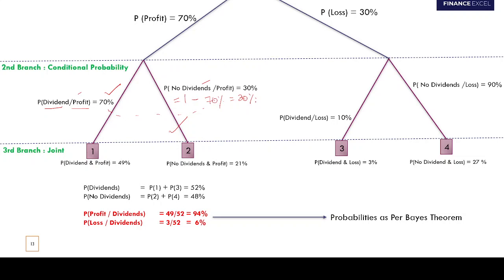This 70 plus 30 should equal 1. Why are they mutually exclusive and exhaustive? If you have profits, either you will pay dividends or you won't. There cannot be any other possibility. That is why these two events are mutually exclusive and exhaustive, and since they are, the sum of their probabilities should equal 1.